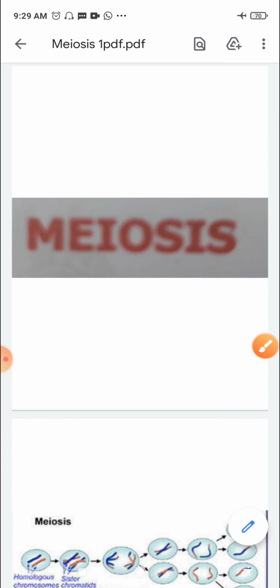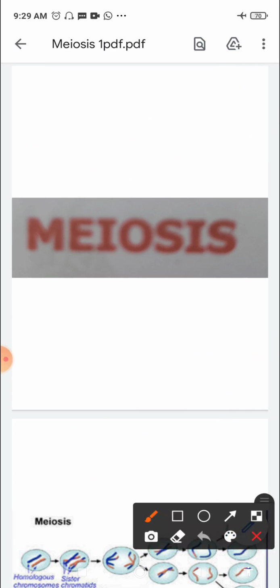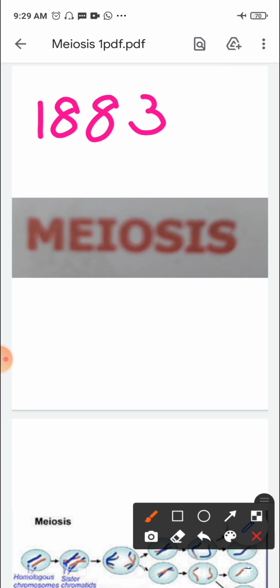Later on, this was again described in 1883 at the level of chromosomes.